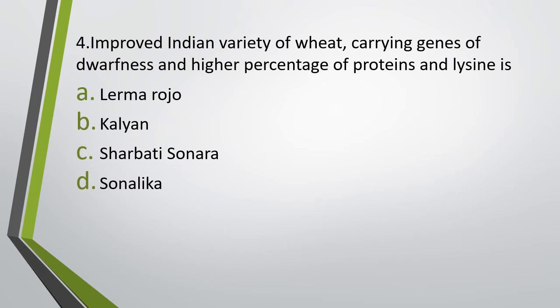Question number 4. Improved Indian variety of wheat carrying genes of Dauphinus and higher percentage of proteins and lysine is Lerma Rojo, Kalyan, Sharbati Sonara or Sonalika. The correct answer is option C, Sharbati Sonara.